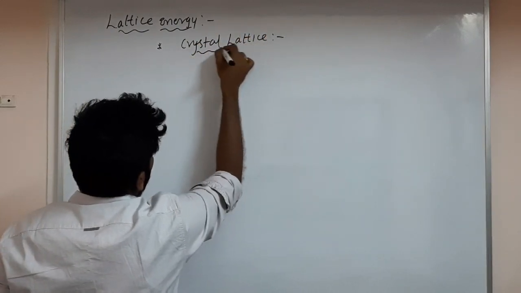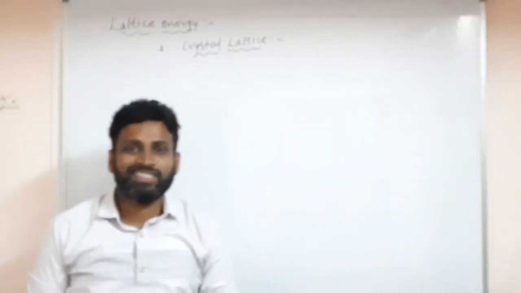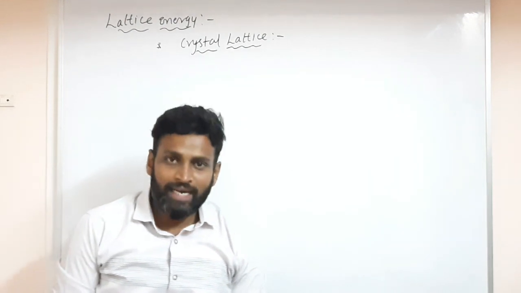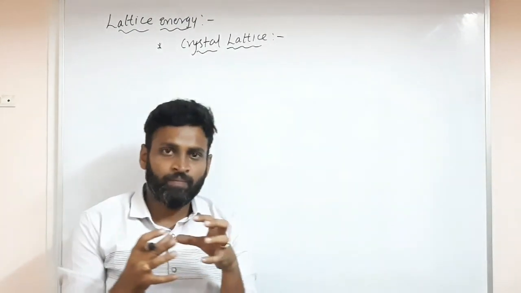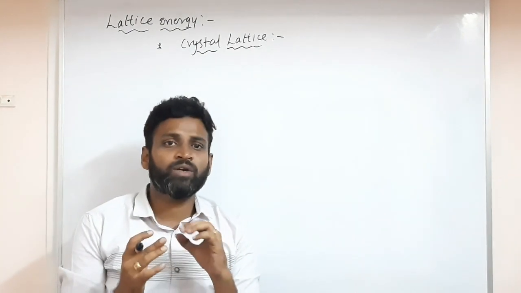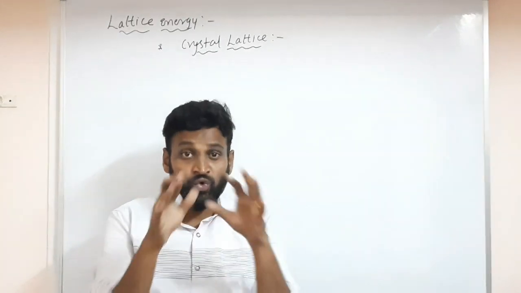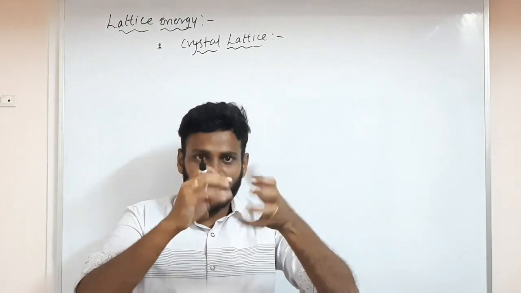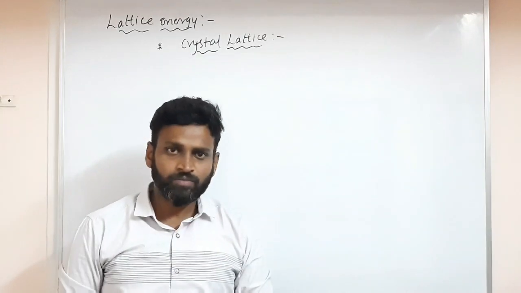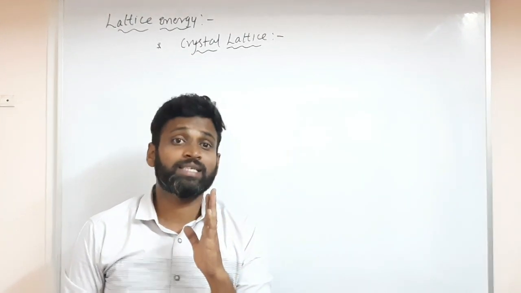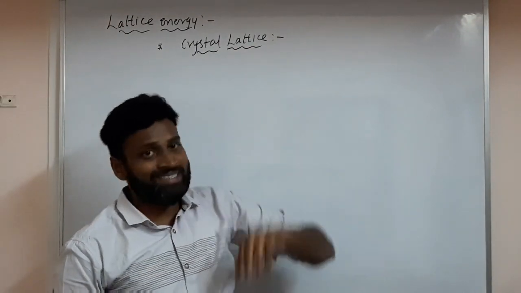What is a crystal lattice? What is the meaning of crystal lattice? Crystal lattice means the cubic arrangement of atoms or ions in a regular manner. Cubic, cuboid, you will plane or like that. So like that, ionic compounds exist. Ionic compounds exist as solids in the form of crystal lattice.